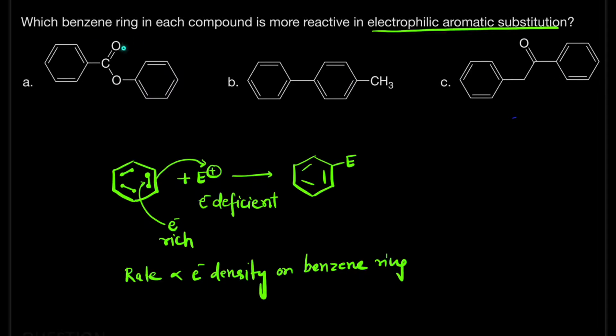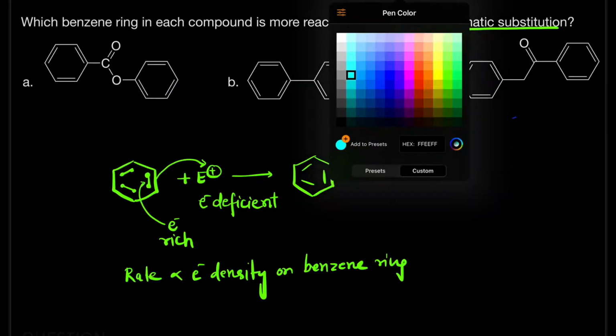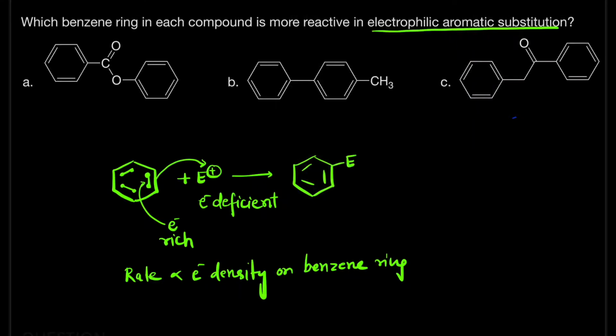Now in the first molecule, in the first benzene ring, we have a CO group attached. So this group will act as a minus M group, so it will decrease the electron density. So here it will be less electron density. And the other group is this one. This is an electron donating group that will donate electron density to that ring.